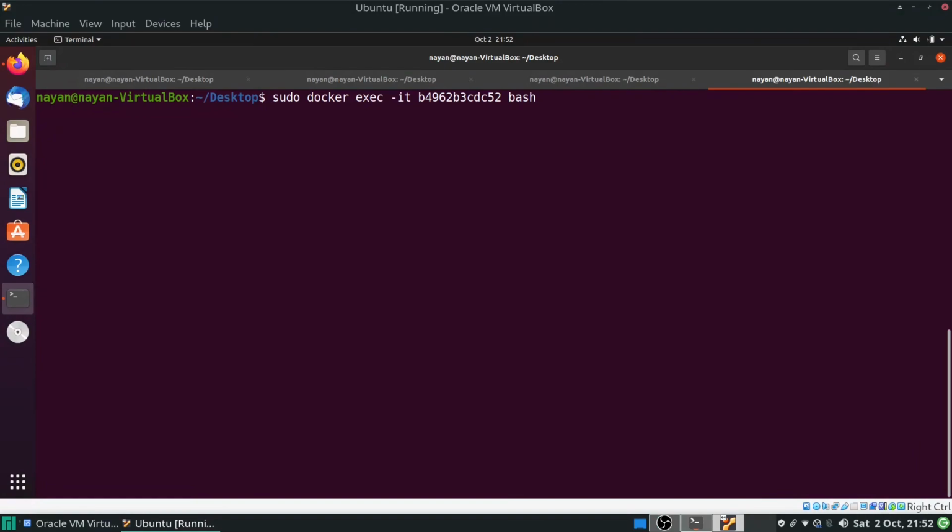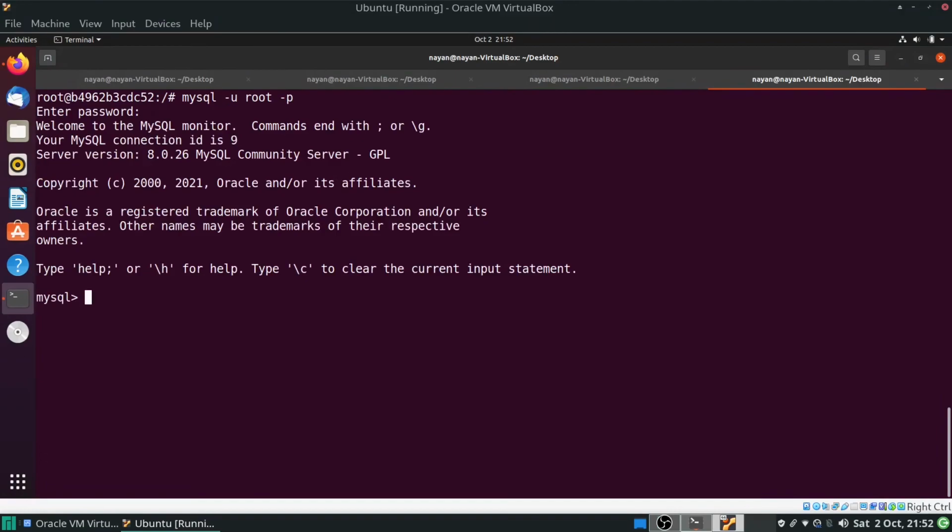Okay, so I will use the MySQL Docker image container ID and I want to enter the bash shell. Now let's connect with the MySQL database with the root user, prompting for a password. Now as you can see, I am connected with the MySQL database.